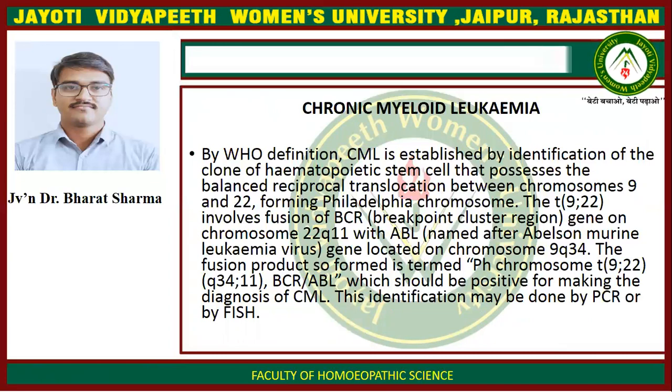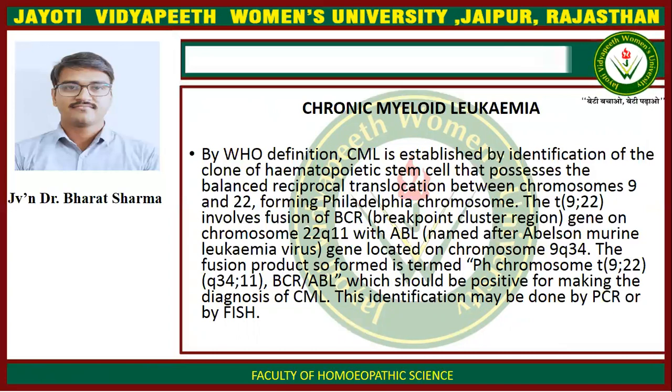By WHO classification, CML is established by identification of the clone of hematopoietic stem cells that possesses the balanced reciprocal translocation between chromosome 9 and 22, forming the Philadelphia chromosome.